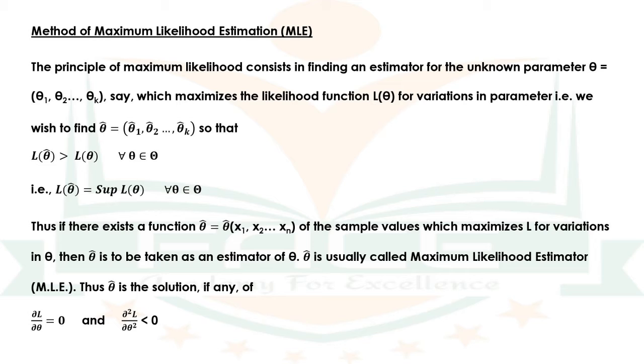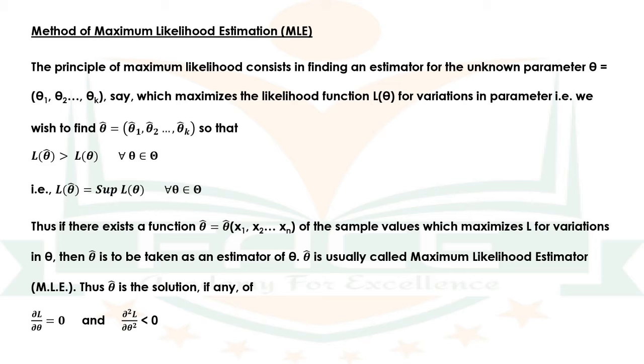equal to f of x1, theta into f of x2, theta into etc. f of xn, theta. That is the product over i equal to 1 to n of f of xi, theta. L gives the relative likelihood that the random variables assume a particular set of values x1, x2, etc. xn. For a given sample x1, x2, etc. xn, L becomes a function of the variable theta, which is the parameter.